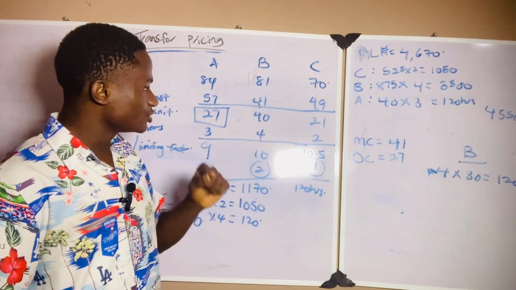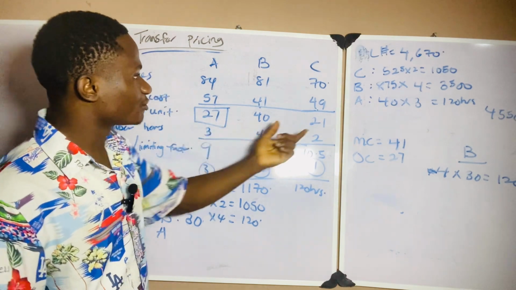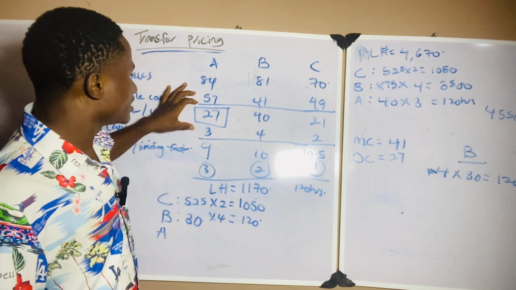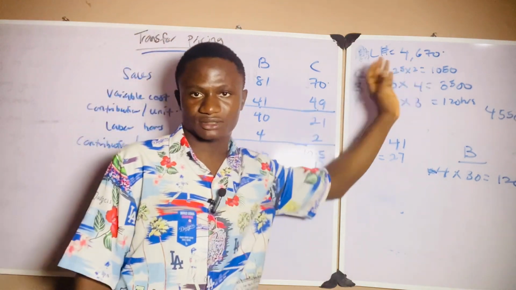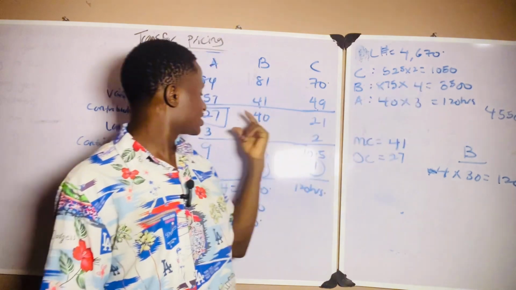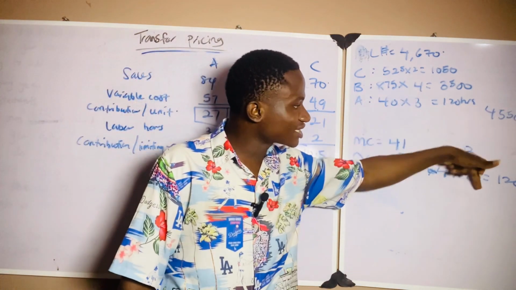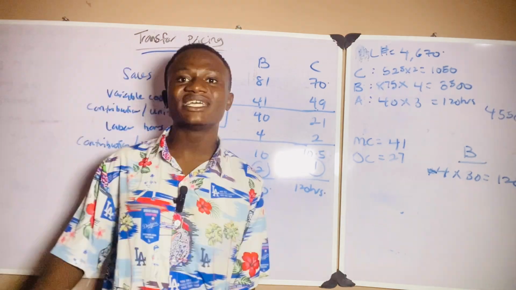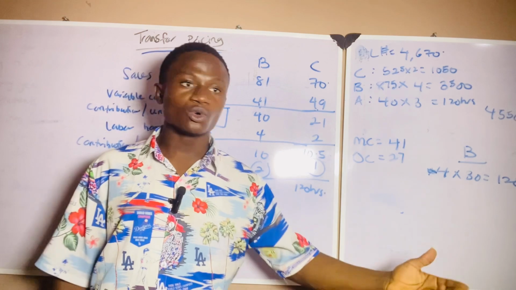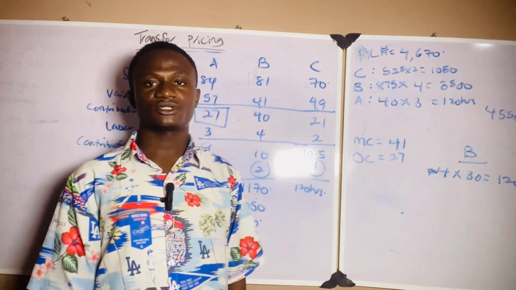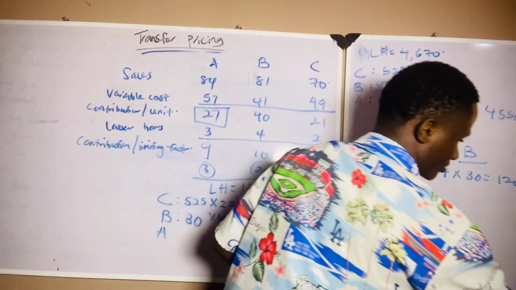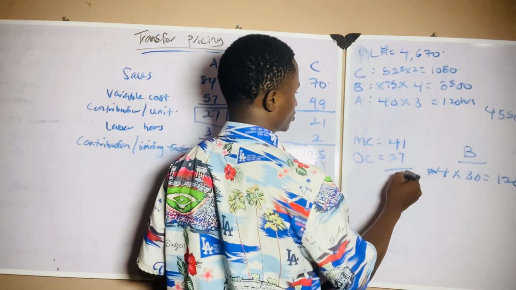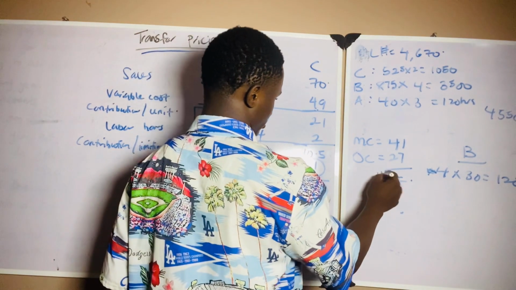If we had produced 40 units of A with those 120 hours, we would have gotten 27 naira contribution per unit. So we are foregoing that 27 naira to produce 30 units of B. The 27 naira we let go is my opportunity cost. So the final answer is 41 plus 27, which gives us 68 naira. The transfer price will be 68 naira.